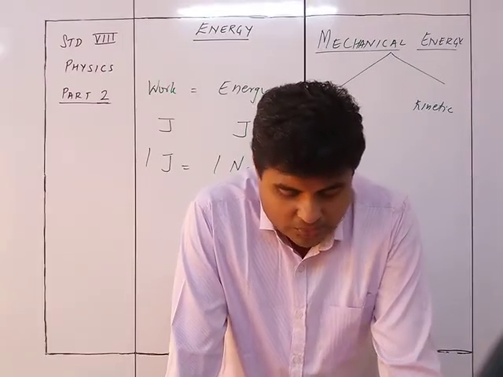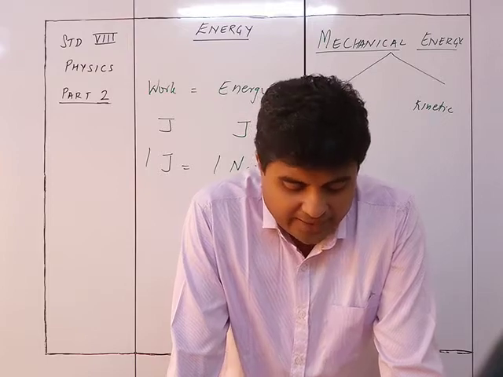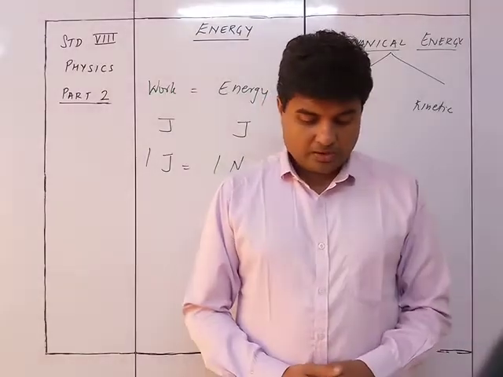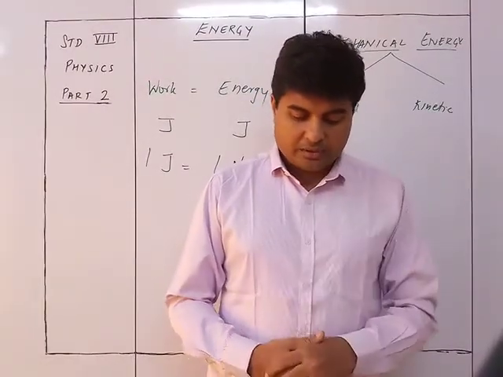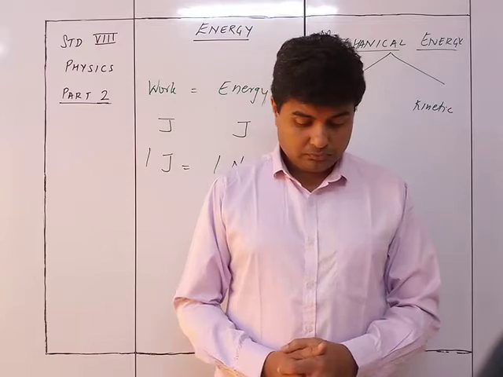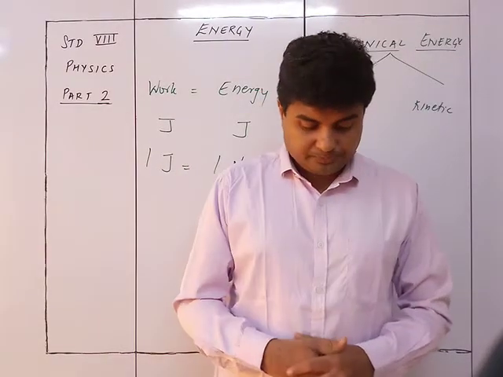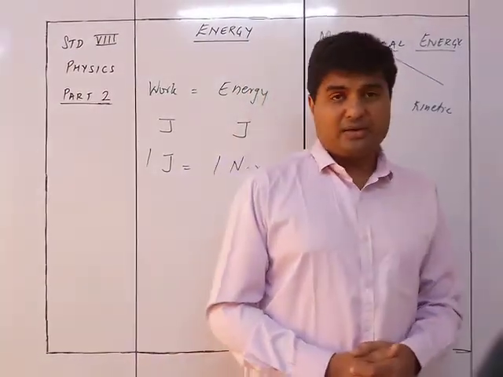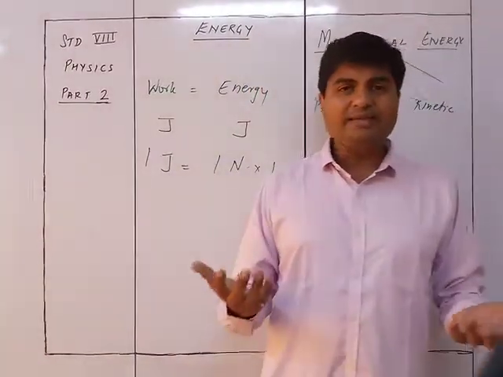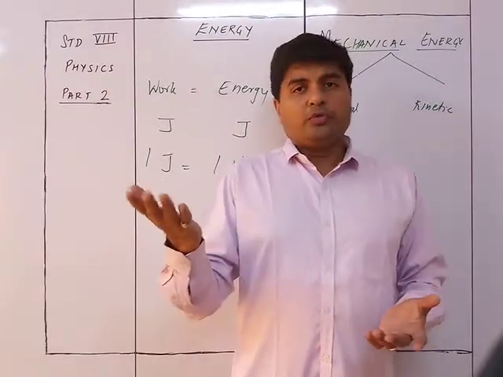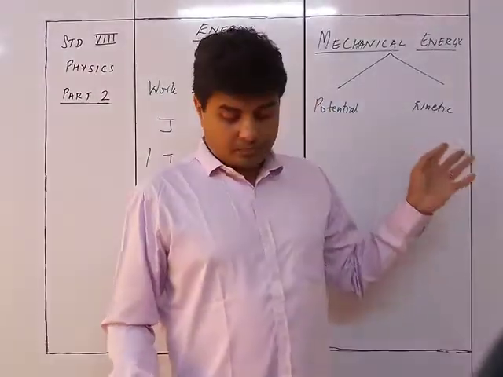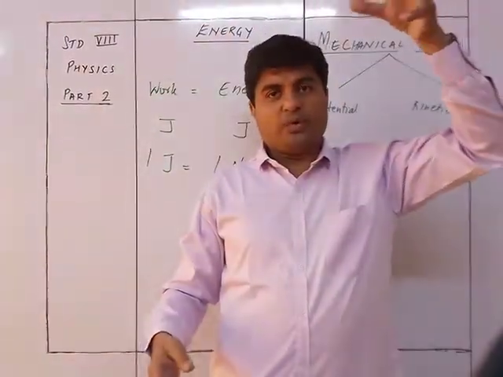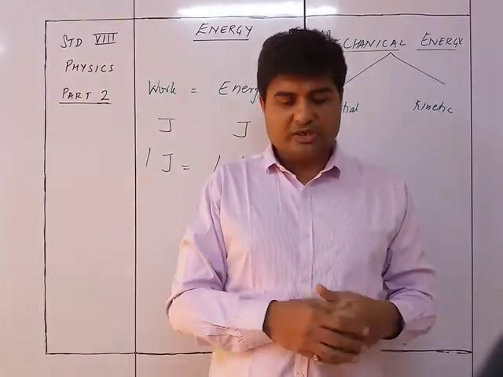In figure 5.10, a car in motion, an arrow on a stretched bow, moving arms of a clock, a rock on a high hill, a swinging pendulum, all have mechanical energy. So, yes, a car is in motion. Due to its motion, it has got kinetic energy. A rock is at a height. वो गिर सकता है नीचे. So that's why due to its height, it has got potential energy.